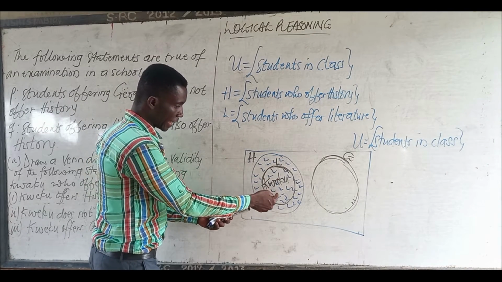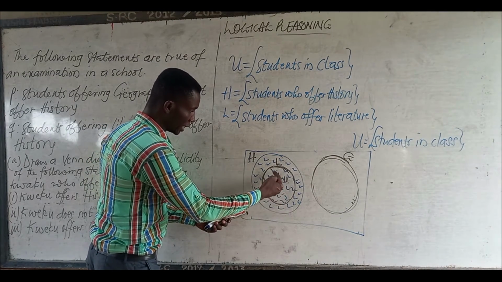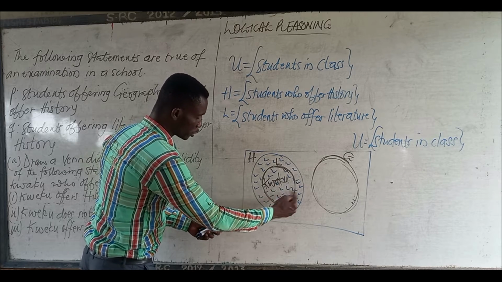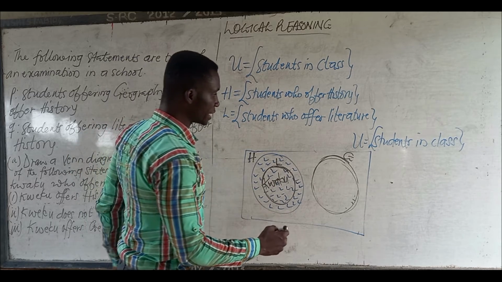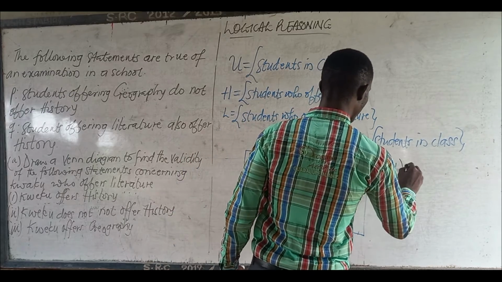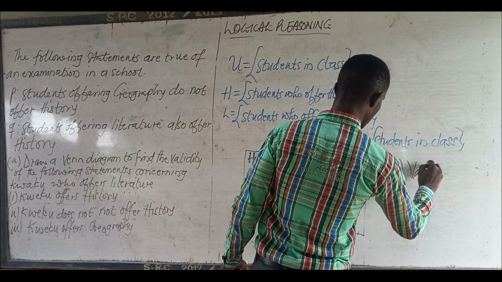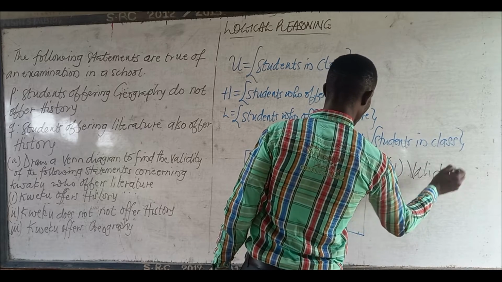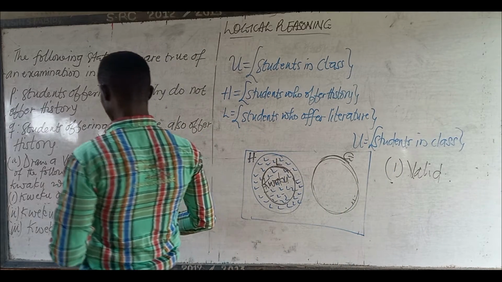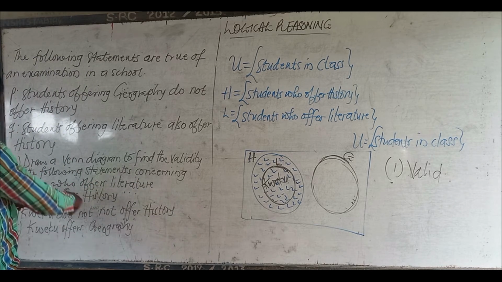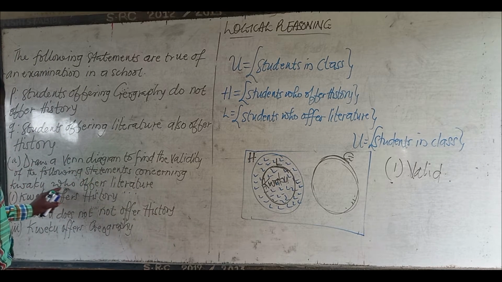Because those marks indicated here, they are all offering what? History. These marks, they are offering history. So that statement I is valid. It is a valid conclusion. Kweku offers history, because since we are using the first statement, Kweku offers literature.